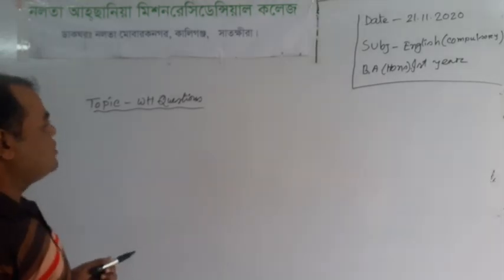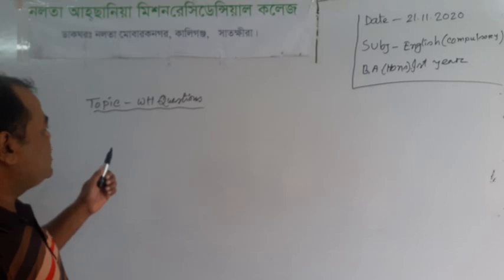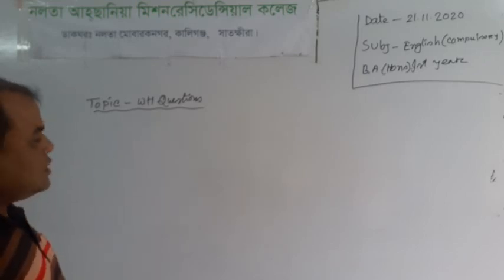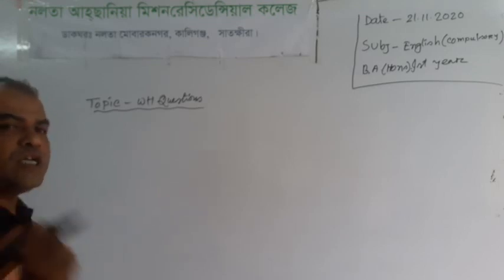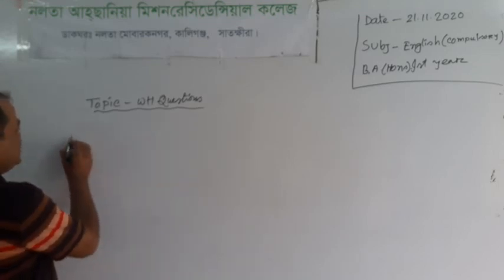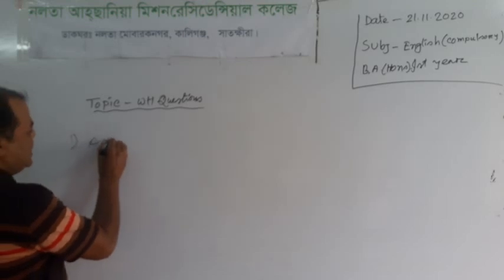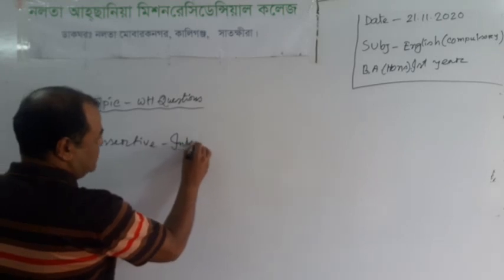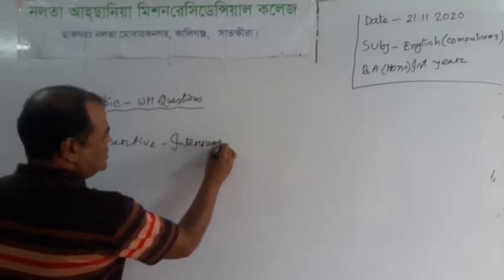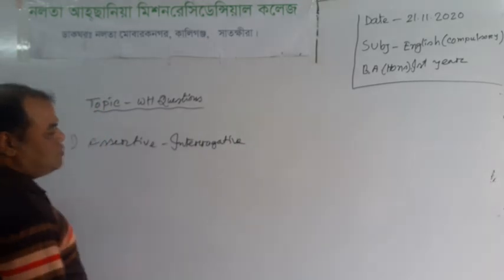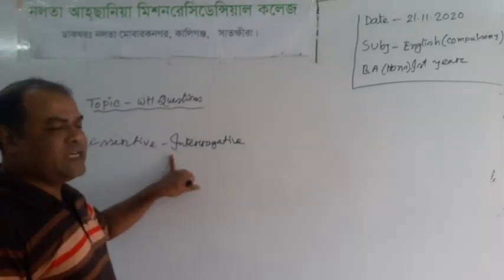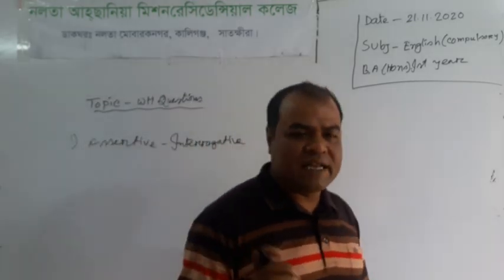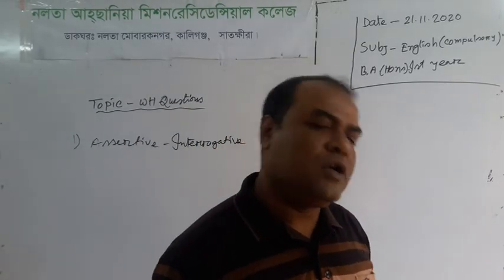WH questions, how to make WH questions? At first, you have to know how to turn assertive sentences into interrogative. You know it very well that to turn any assertive sentence into interrogative, you have to look at the sentence whether there is any auxiliary verb or not.